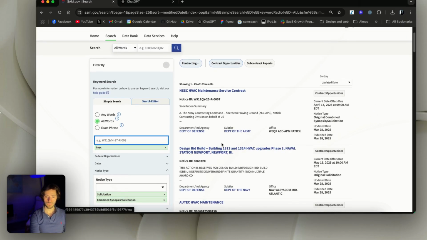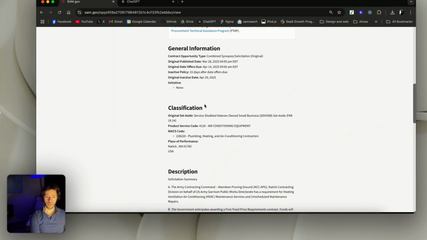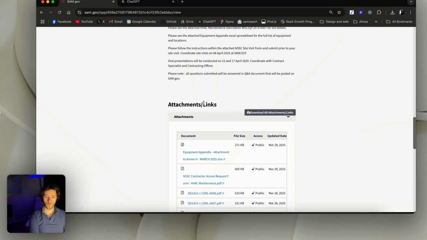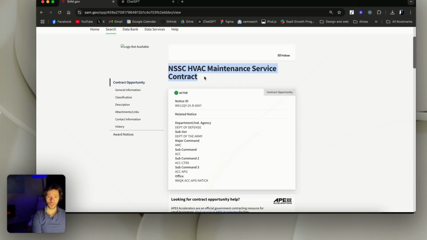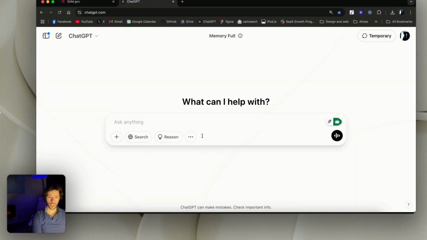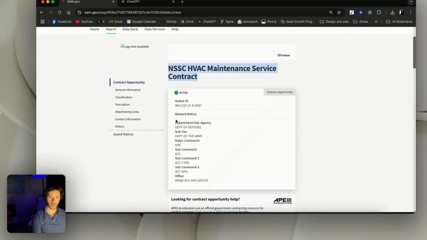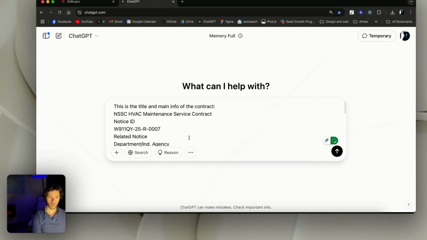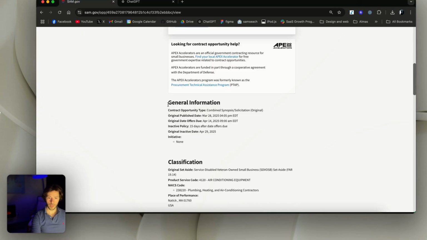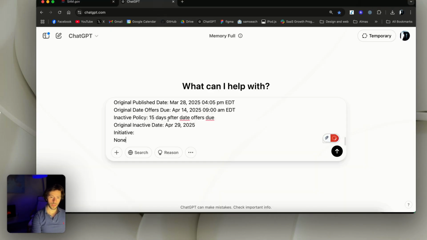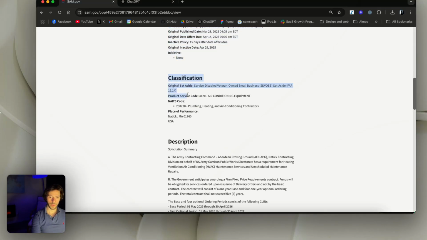So let's perhaps choose this one. And it looks like it's all good. We have a few attachments and then we also have the contract itself. So we'll copy this, go to ChatGPT, and we say this is the title and main info of the contract, and then we're gonna go back with this information right here. We're gonna paste it, and then we're gonna also go back and select the general information, and then lastly we're going to bring the classification.